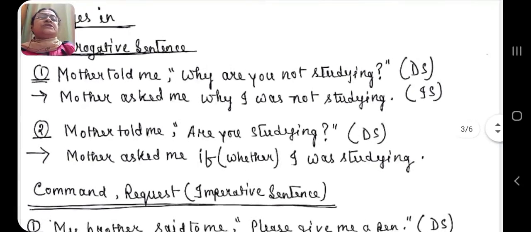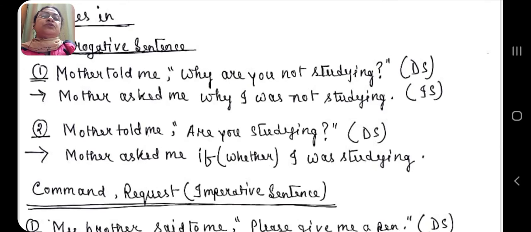So here also the general rules, change of pronoun, change of quotation, punctuation, all are followed. See the second sentence, mother told me, "Are you studying?" So here the interrogative sentence started with a verb. Now if the interrogative sentence starts with a verb, then while converting it into indirect speech, we will be using the conjunction "if". See the sentence, mother asked me if I was studying, either "if" or "whether".